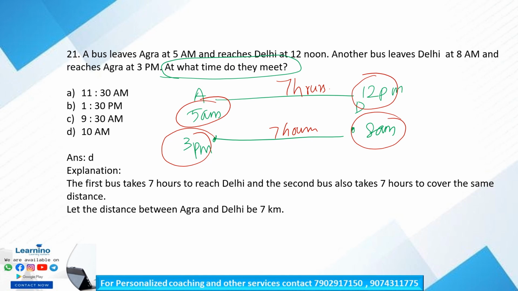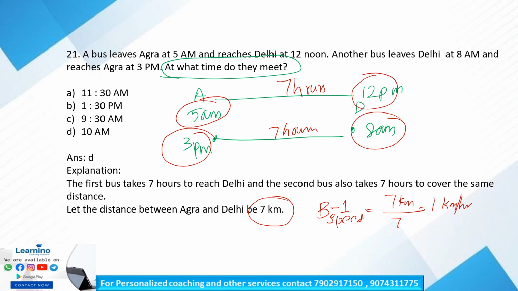Okay. So, let the distance between Agra and Delhi be 7 kilometers. Clear? So, it means the speed of the first bus. First bus speed, this is B1. First bus speed is equal to 7 kilometers divided by time, 7 hours. That is equal to 1 kilometer per hour.